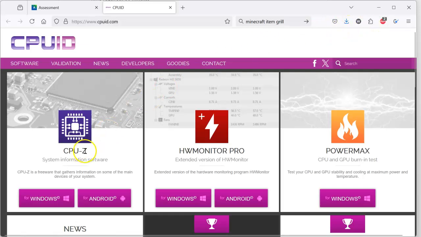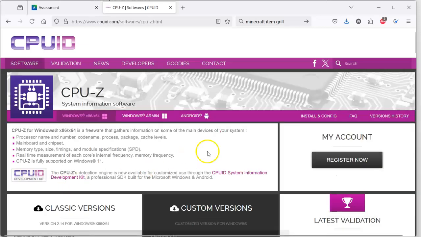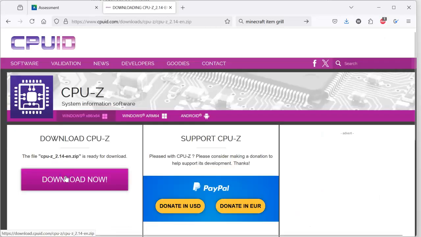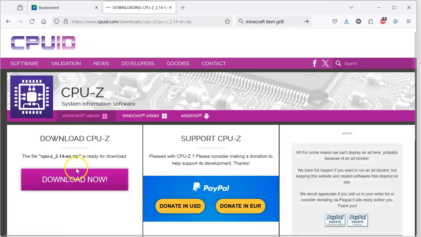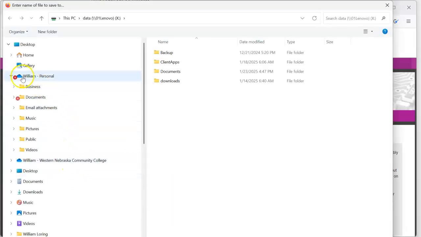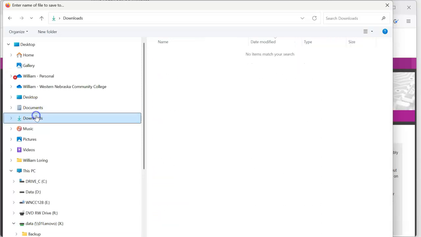So I'm looking for CPU-Z. I'm going to Windows. It's a freeware program, works really well. We're not going to look at custom versions. We're not going to look at Chinese. We're going to look at this one. This is one that doesn't require a setup program. So we're going to download that zip file. And download now. There it goes. I'm going to put it in my downloads folder.